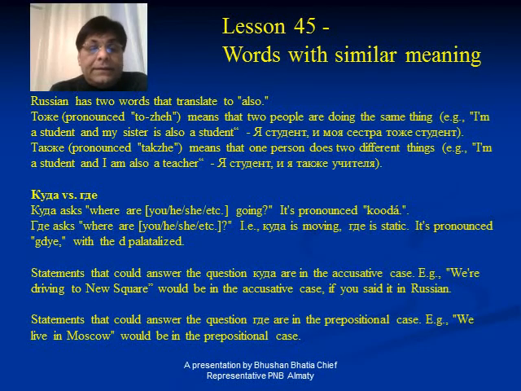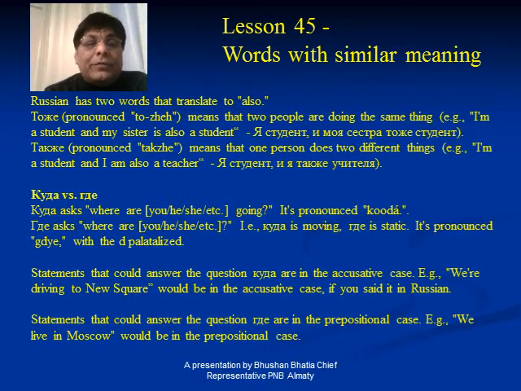Friends, in this lesson we will talk about some word combinations which are similar in meaning, but they are used in different positions, in different situations, and different words are used. How they are used we will see.